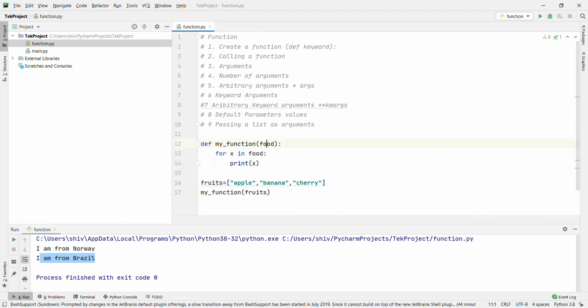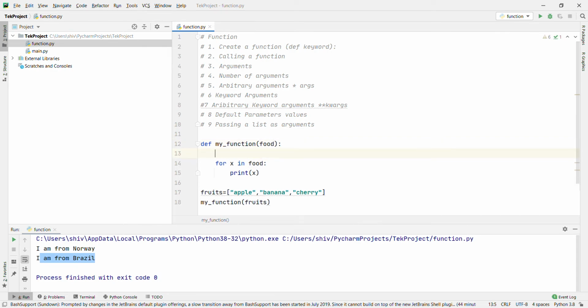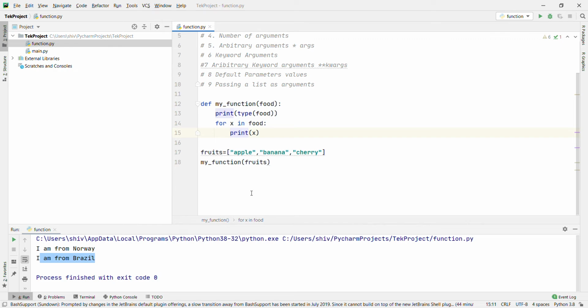Okay, what I said, when you are going to pass this one, it will take the same type. Let's print type of food. What will print? It will print as a list. And what will happen here? It will print one by one. First it will print apple, then it will print banana, then it will print cherry. Okay, it's taking food as a list. Food is the same as fruits, and the type will be also same.